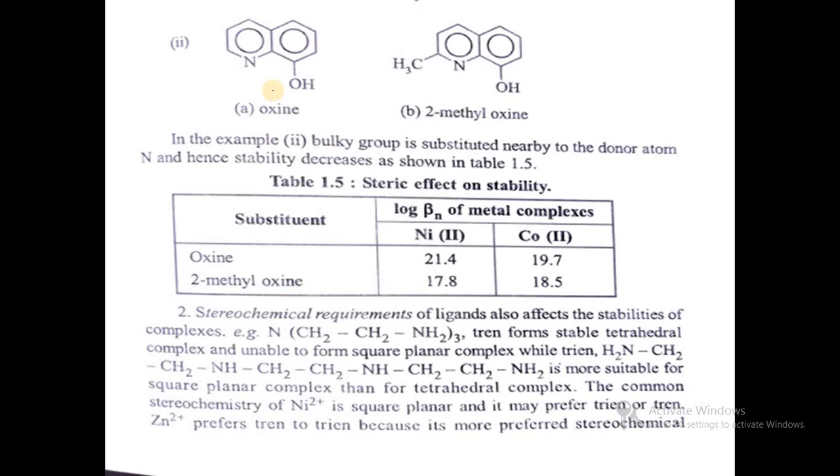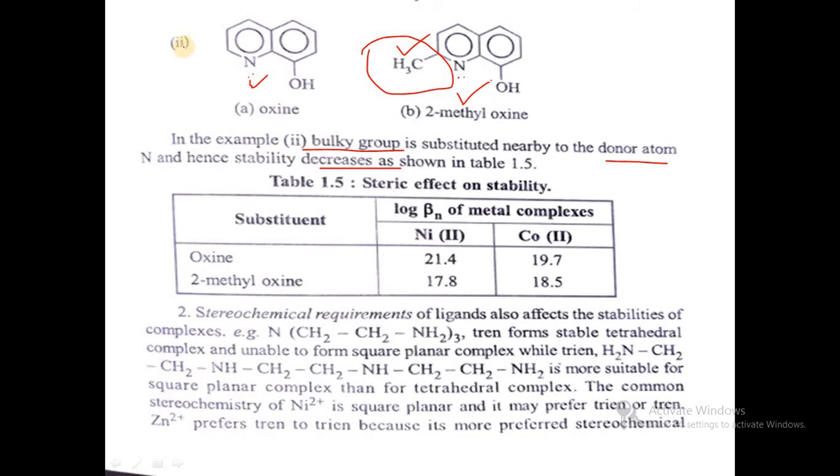Then another example is oxine, 8-hydroxyquinoline, and 2-methyloxine, which has a 2-methyl bulky group. In this example, the bulky group is substituted nearby to the donor atom. So this is the donor atom, nitrogen, and hence stability decreases. As a bulky group is introduced, the stability of the complex decreases.